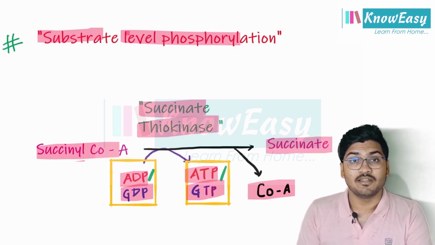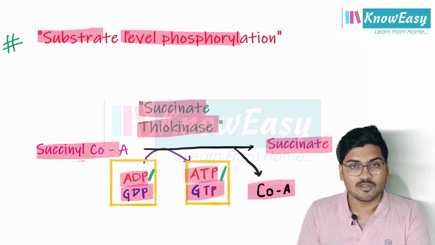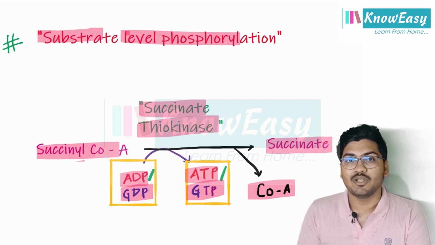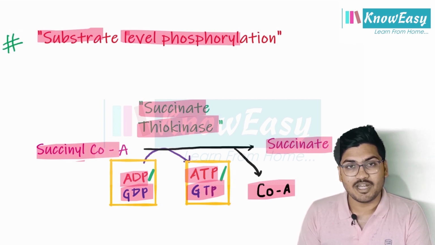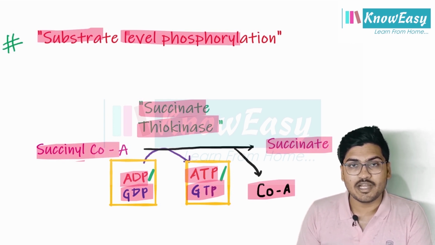Please remember, in the tricarboxylic acid cycle, this is the only step where substrate level phosphorylation occurs, and it involves production of ATP. We have two acetyl-CoA molecules with us. For one acetyl-CoA molecule, one ATP is produced, and for two acetyl-CoA molecules, two ATP are produced. So, from one glucose molecule, in the TCA cycle, we get 2 ATP from substrate level phosphorylation.